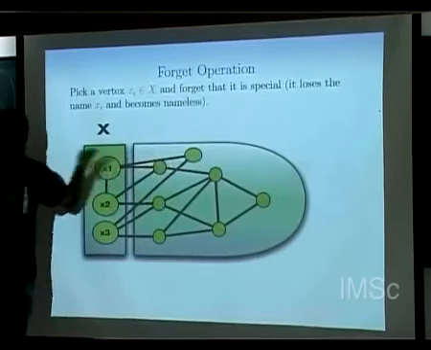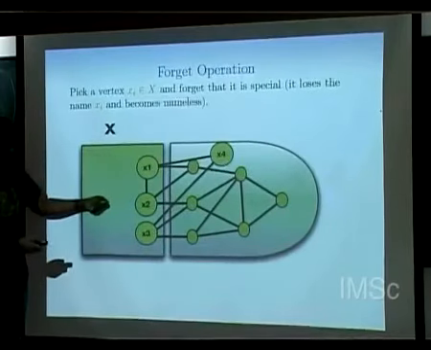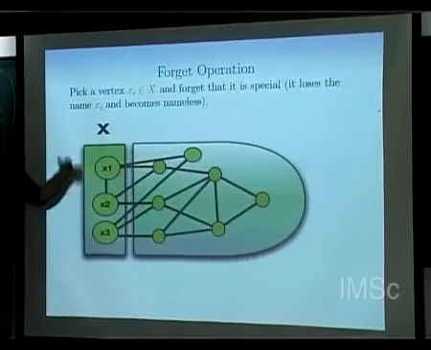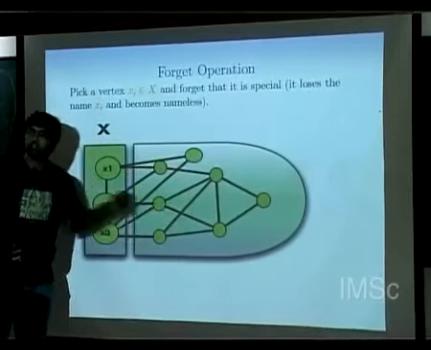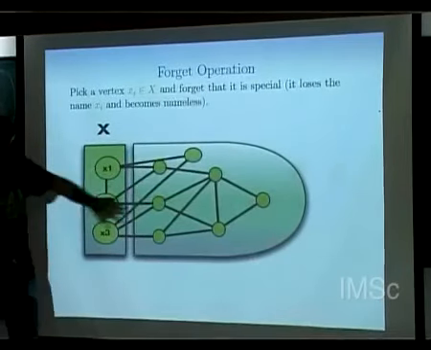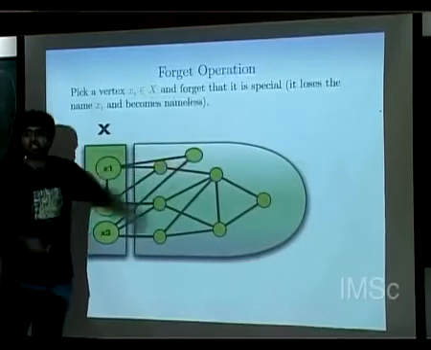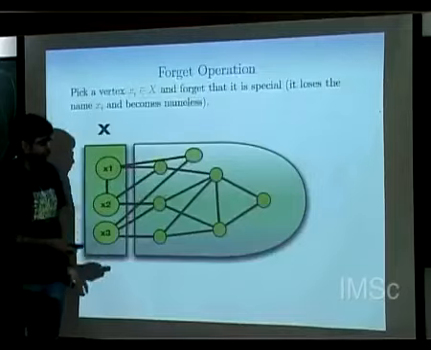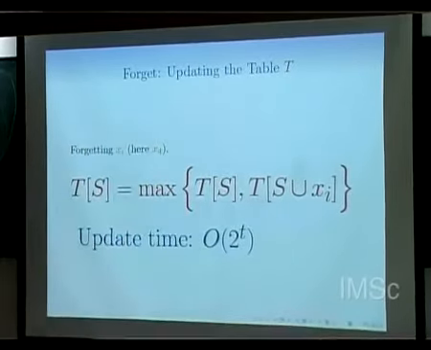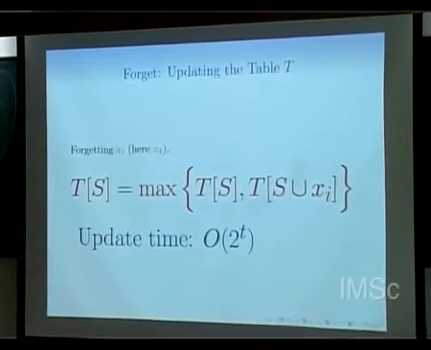Before, this guy was not allowed because x4, if you notice, was here, right? But now that it has moved this side, it can be part of the independent set which we can take from here. To do that, you have already stored that information. How? You have stored the largest independent set which contains x1, x2 and x3 previously, or x4 previously. So you have these two pieces of information, you take the max of these two and you update, right? So updating my table is still easy, okay?